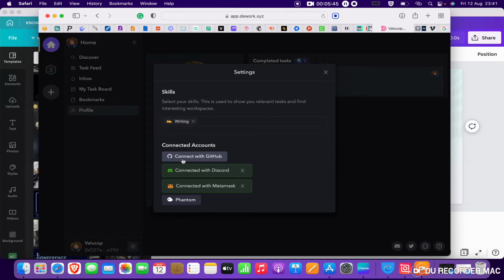GitHub is for if you're a technical writer or a developer, and you have your projects on GitHub. You want them to easily see what you've done in the past, so you can connect with GitHub. So this is a typical example. You can maximize this opportunity, and when you start using it, I want you to come right back here and drop your comments, share your experience with this platform. There are tons of others, so I'll be doing further research on where you can get DAO bounties and participate.